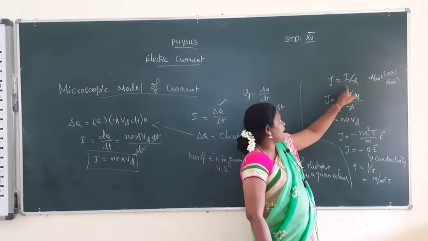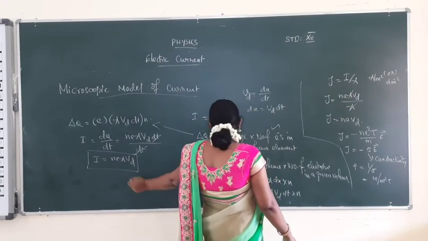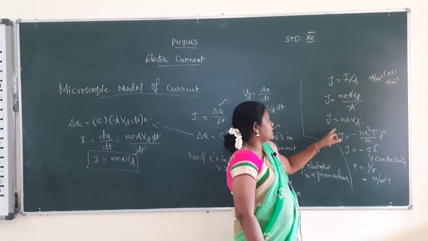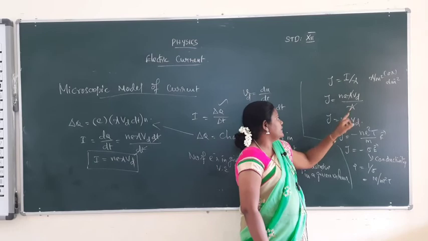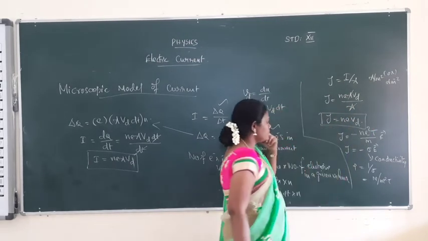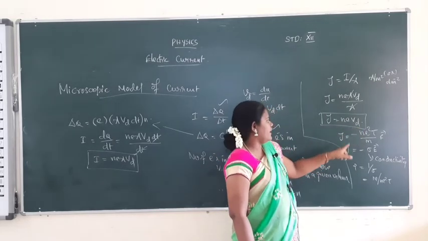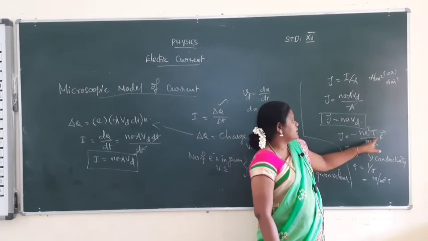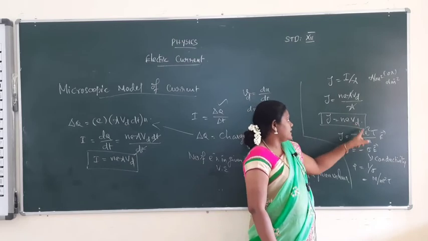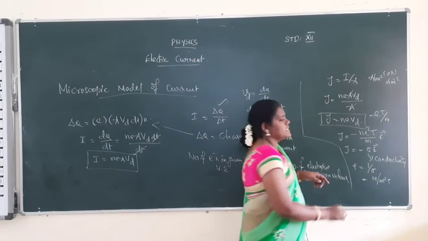Then we substitute the I value in this part: n e A v_d, strike the A in numerator and denominator. J is equal to n e v_d, A cancels. This is the current density J. Now we substitute the drift velocity value. Drift velocity is minus e tau by m into E. So n e already, and for v_d, e tau by m, minus e tau by m.